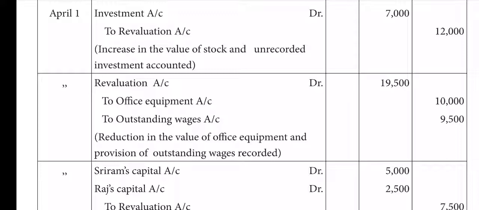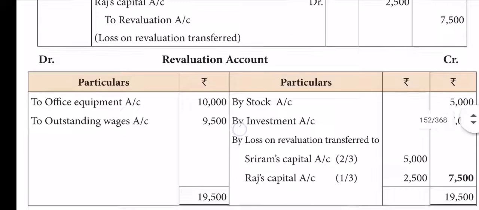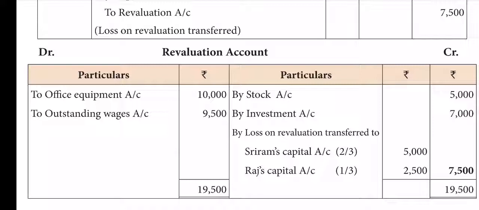So as I taught, these two journals are to be posted in the revaluation ledger account. See here. It's a nominal account, as we know very well. The profit items are to be posted on the credit side. Therefore by stock 5,000, by investment 7,000, and on the debit side to office equipment 10,000 and outstanding wages 9,500. Okay, so that's all the posting. If we balance this, we can see the credit side is 7 plus 5, 12,000 only, the debit side 10 plus 9,500, 19,500. Yes, automatically the debit side is more. So the result we are going to get is on the credit side.